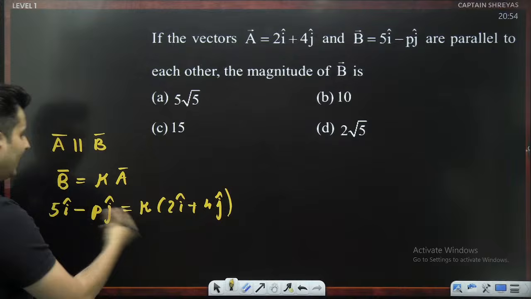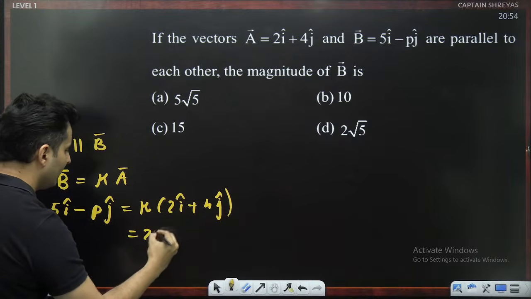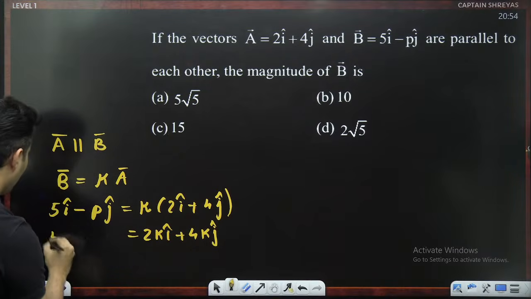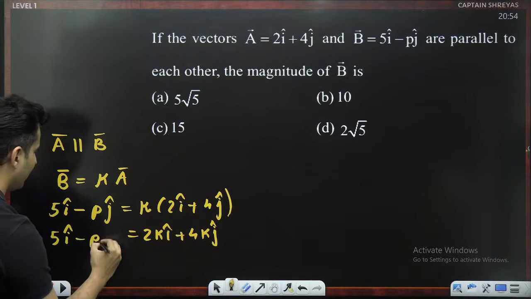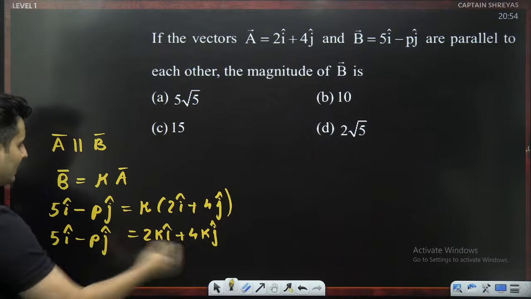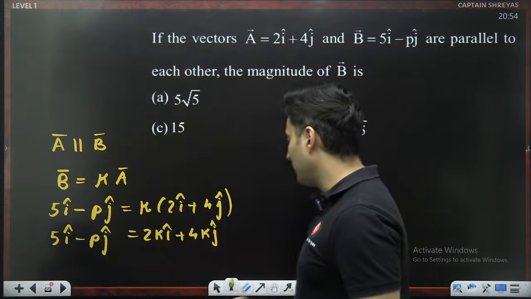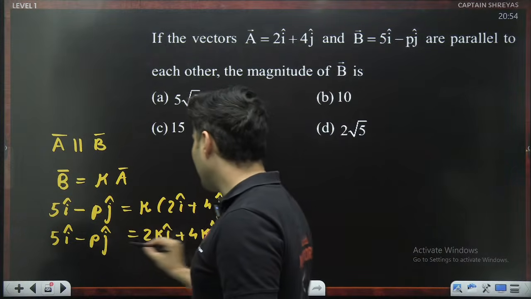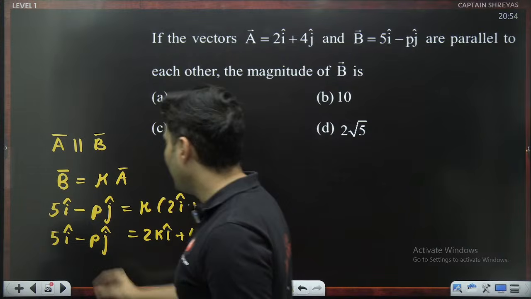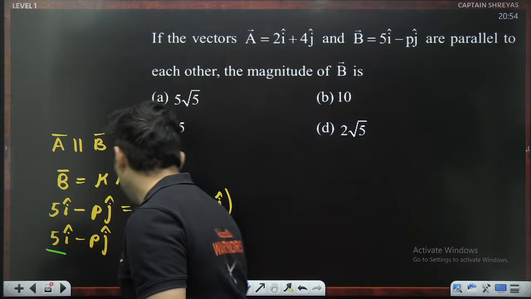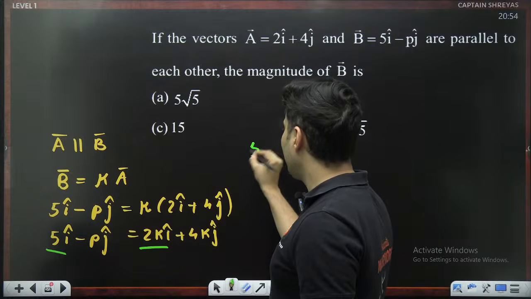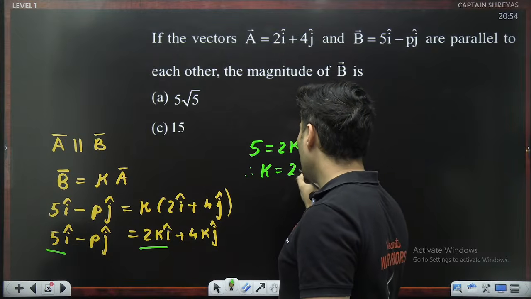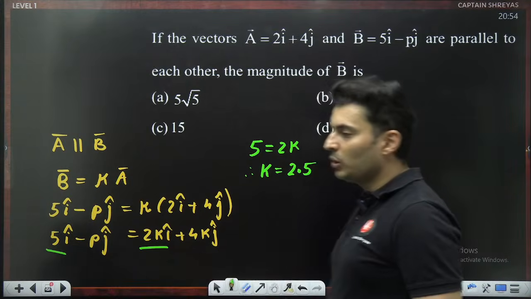So we can in fact find this k, it is not that difficult. You can see it is 2k i cap plus 4k j cap. Now compare left hand side with right hand side, you will immediately understand what has to be done. This is 5 i cap, this is 2k i cap, this is minus p, this is plus 4k. So if you compare, obviously 5 should be equal to 2k, or rather k will be equal to 2.5.